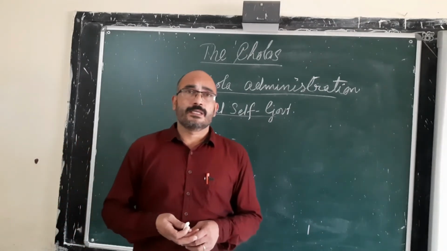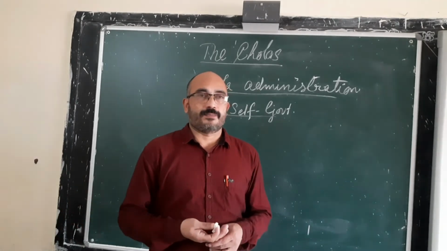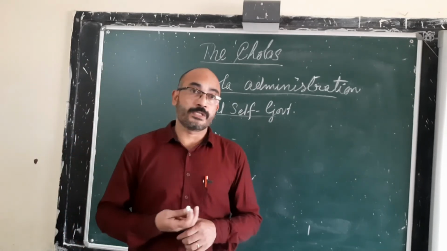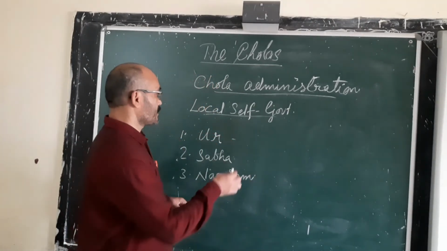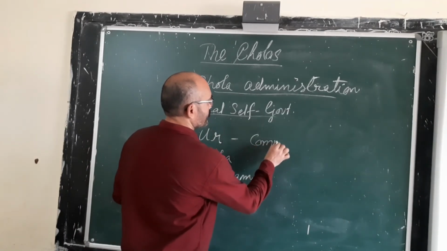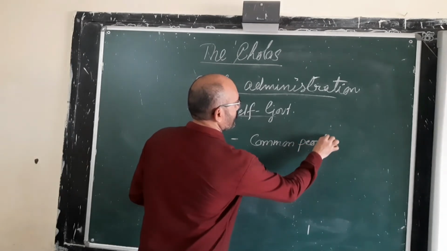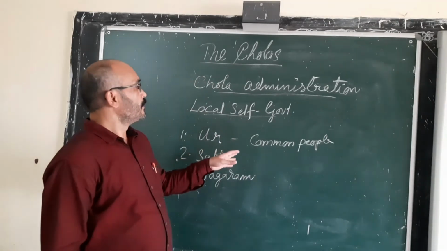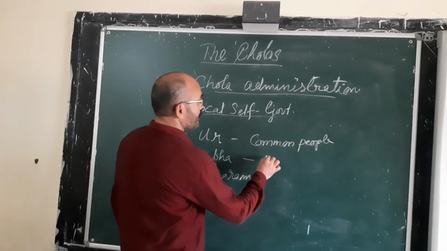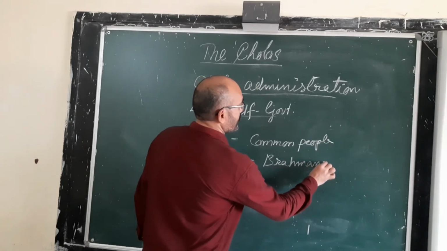So Ur was an assembly of the common people belonging to all classes, whereas Sabha was an assembly of the Brahmins only. Why?